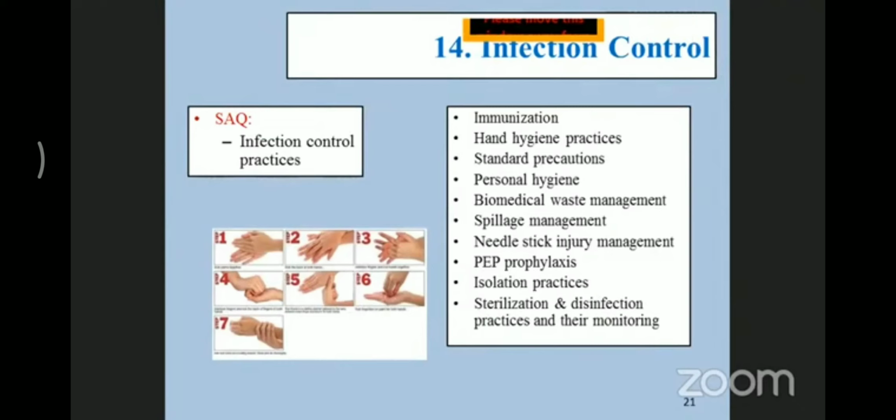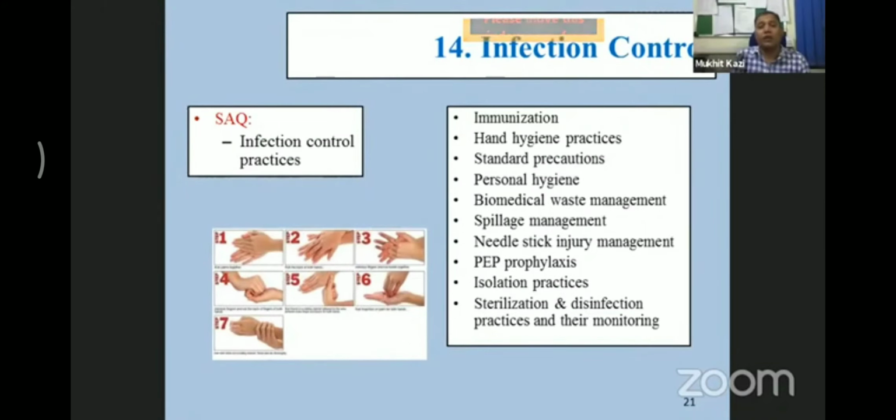For example, immunization. Of course, for COVID-19 you don't have immunization yet. Immunization is useful for prevention of diseases like hepatitis. HIV also has no immunization, but H1N1, yes, there was one. So immunization of healthcare workers is very important. Most important and cost effective is hand hygiene. Nowadays, you might have seen, wash your hands. How are you going to wash your hands?